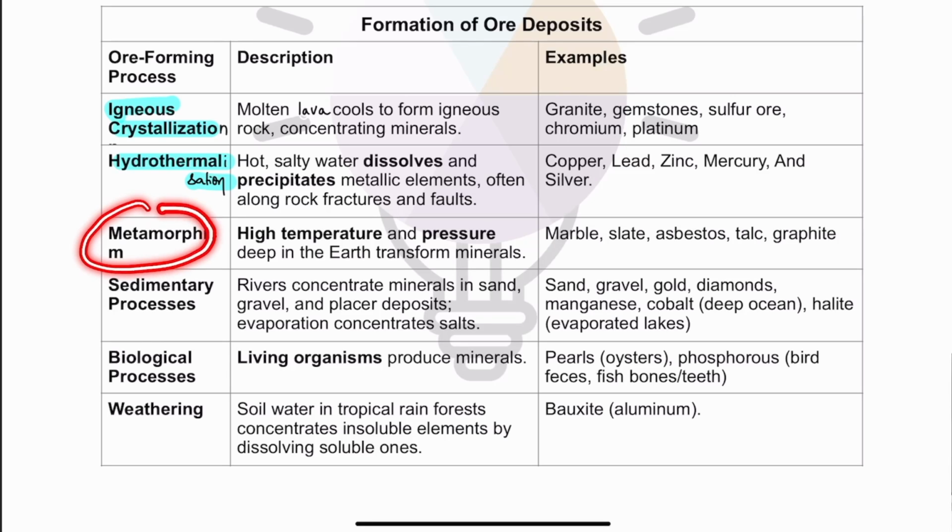Then metamorphism is a process by which earth's rocks get transformed under high temperature and pressure, and largely marble, slate, asbestos, graphite, talc are formed by that.